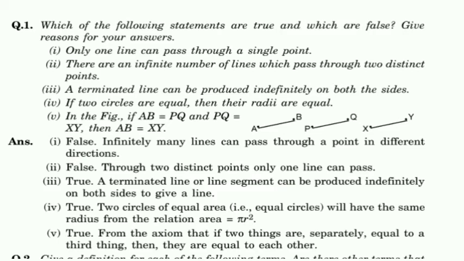Yes, obviously it is proved in the postulate: a terminated line or line segment can be produced indefinitely on both sides to give a line. Next, the fourth one: if two circles are equal, then their radii are equal. Yes, obviously those radii will always be equal. This is also true. Next, the fifth one: here they gave a figure with AB equal to PQ, PQ equal to XY, then AB equal to XY. This is from the axiom that if two things are separately equal to a third thing, then they are equal to each other.